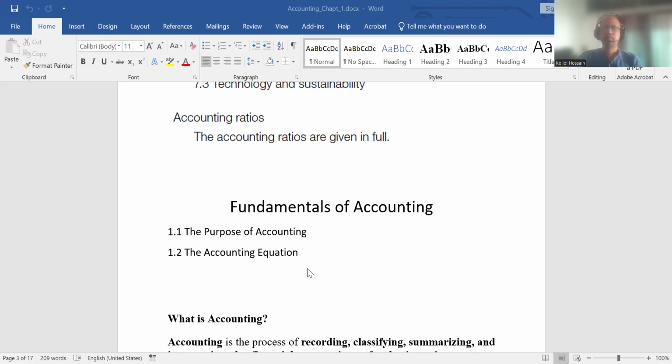For example, if salary of 5,000 USD is paid, then the cash position will decrease by 5,000 and salary expenses will increase by 5,000.